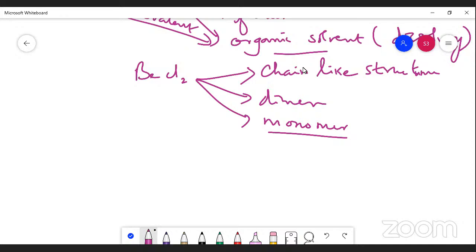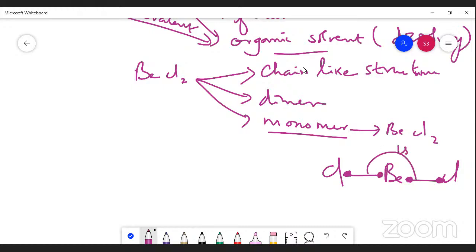The monomer is nothing but beryllium chloride. Now write the structure. There is a covalent bond. Chlorine is giving 1 electron from its outermost level, and beryllium is giving 1 electron, and the other chlorine is giving 1 electron too. Now this is a linear molecule whose angle is 180 degrees.